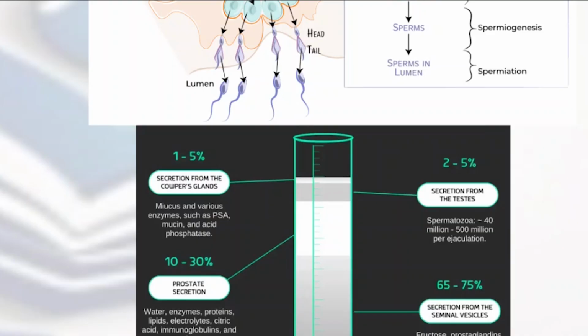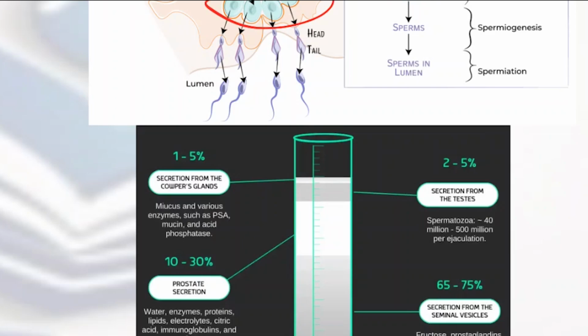Remember, meiosis 1 is a division in which one cell is converted into two cells. So one primary spermatocyte is converted into two secondary spermatocytes. Again, these two secondary spermatocytes are going to enter into meiosis 2. That means two cells become four cells.